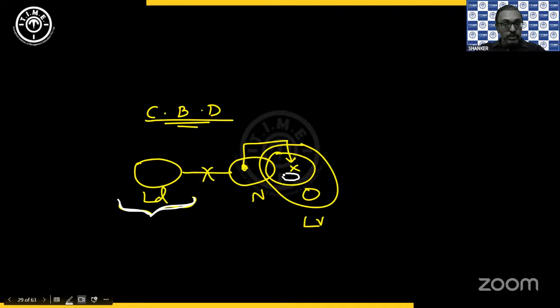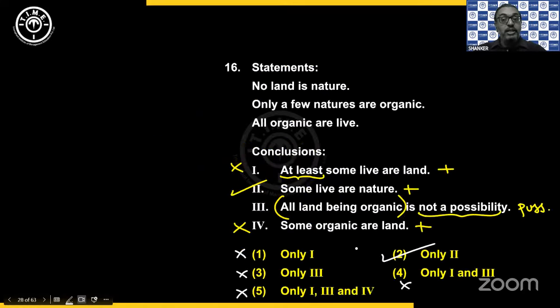I can simply put a circle inside O and this can be given as LD without touching N. There is no problem. That means it is possible to have all land are organic. It is definitely possible. But since he says here it is not a possibility, the third doesn't work. That is why my answer is only 2.